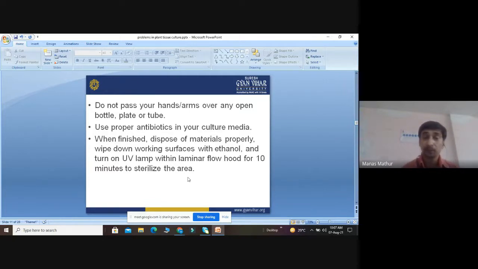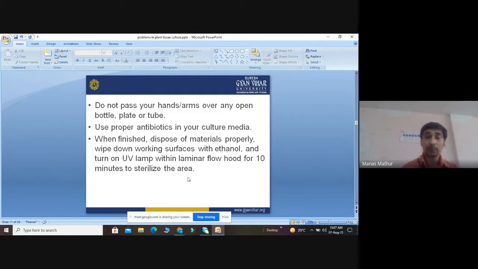Further, suppose we are preparing the media, we have to use proper antibiotics. We can use gentamicin, we can use streptomycin in the culture media, so that there is no chance of contamination by any bacteria or any fungi. We can also use ketoconazole to overcome contamination from fungi.